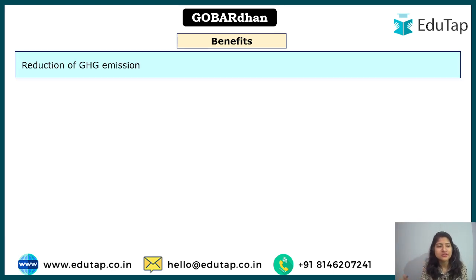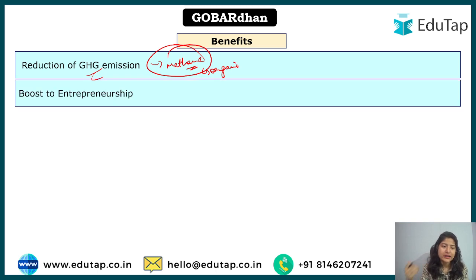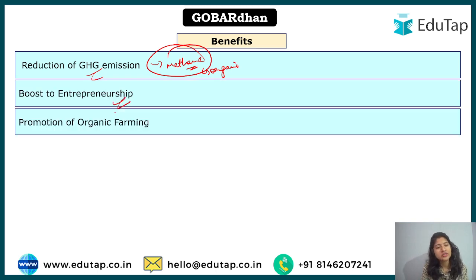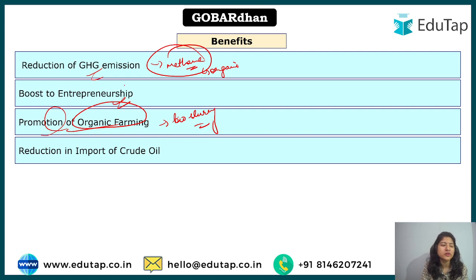Now what are the benefits of this? Reduction of greenhouse gas, because methane is released in large quantity from this organic waste. Now this can be utilized as a fuel, it will be burnt as a fuel, so it will not directly go into the environment. Boost to entrepreneurship, we have understood how. Promotion of organic farming, because of the bioslurry that will be formed. Bioslurry, biofertilizer, manure, whatever you want to call it. Reduction in import of crude oil, very important, because currently the price of crude oil is constantly rising, as we are dependent on foreign countries for its import.